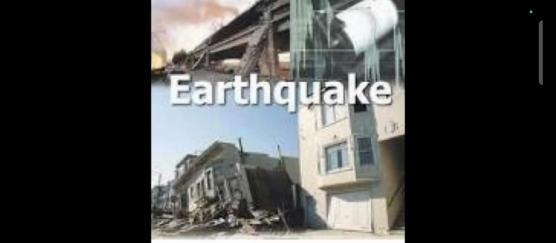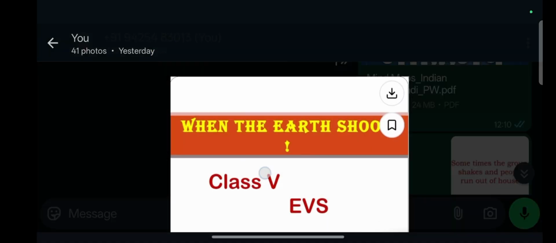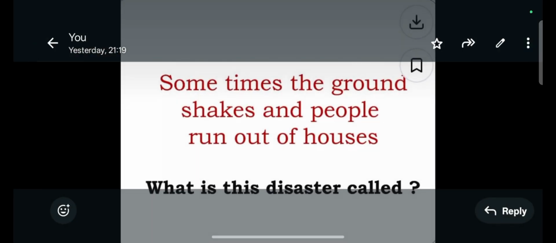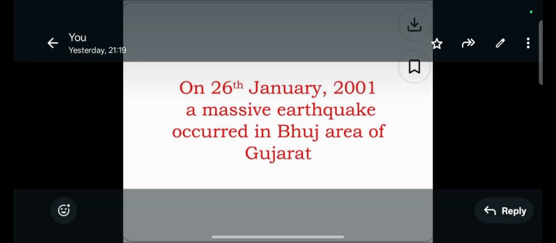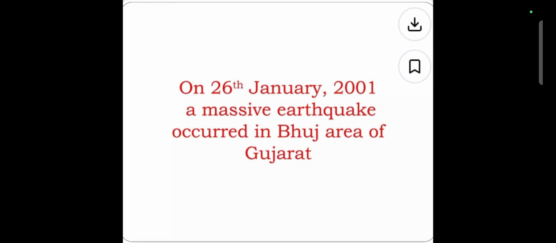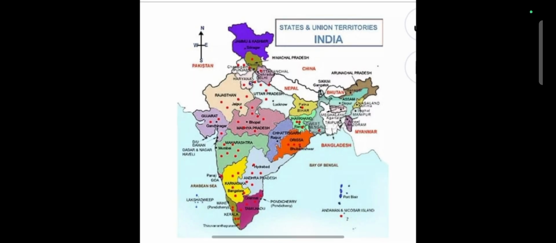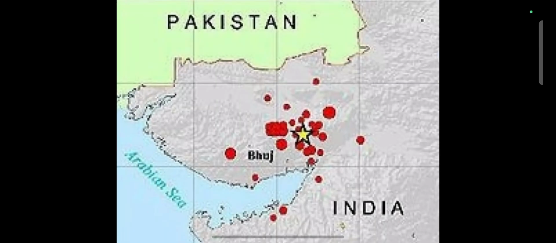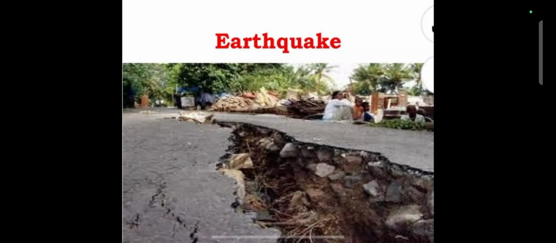Here you can see some images of this earthquake on your screen. Look here. On 26th of January 2001, a massive earthquake occurred in the Bhuj area of Gujarat. Here you can see this place, this is that location on the map of our country. And this is one glimpse of the earthquake that took place, on the road.